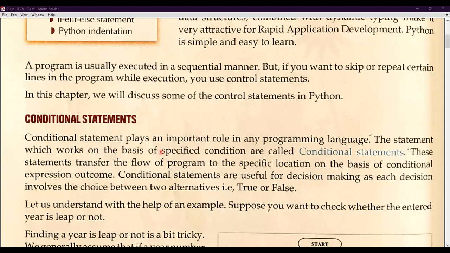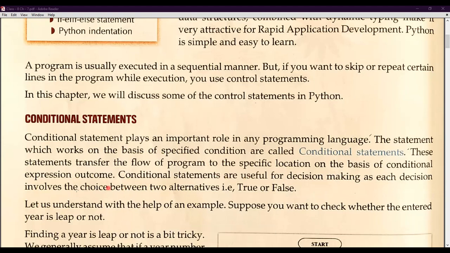These statements transfer the flow of the program to a specific location on the basis of the conditional expression outcome. Whatever condition you are giving, if it is true, then it will execute the true portion, and if it is false, then it will execute the false portion. So it depends on the expression's outcome. Expression outcome means it depends on your statements, your expression, and your arithmetical operations. Conditional statements are useful for decision making, as each decision involves a choice between two alternatives, true or false.